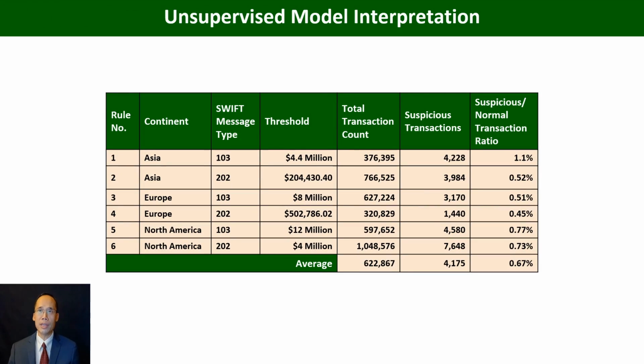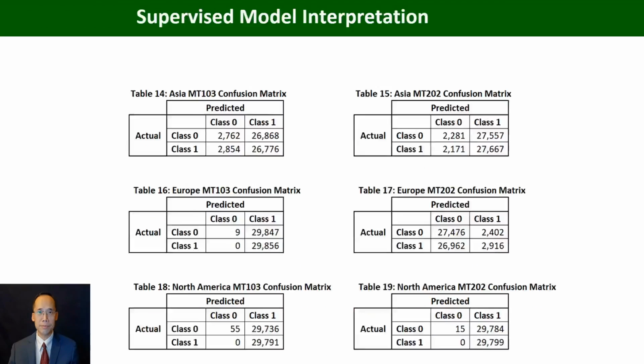And here is the interpretation for the unsupervised machine learning. On this table, as one could see, the average of the total input transaction count was about 623,000, and the machine learning was able to detect about 4,000 anomalies. What that meant was that on average, the machine learning was able to detect about 0.67% of anomalies. So this is the interpretation for the unsupervised machine learning.